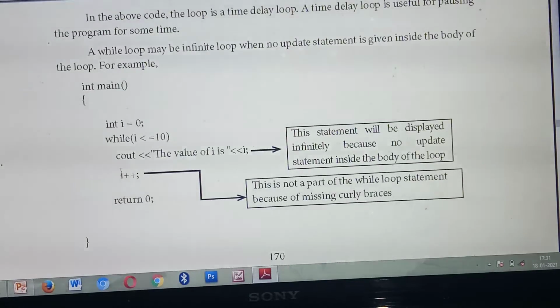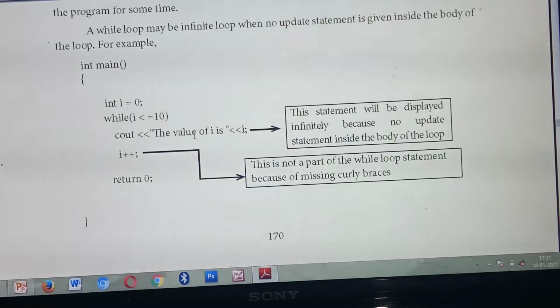Without the opening and closing curly braces, the program will consider all the statements you have given as fully inside the main function. So the value of i will get printed an infinite number of times. Here after the while statement there should be an open curly brace, then after i++ a closing curly brace. If you are not giving these curly braces, the output will display an infinite number of times. So which loop do we call this? Infinite loop. This is one of the variations inside the while loop.